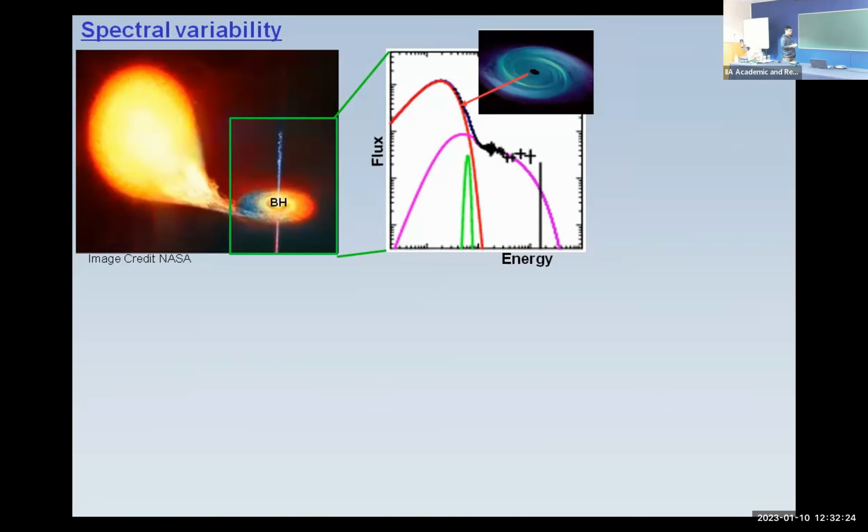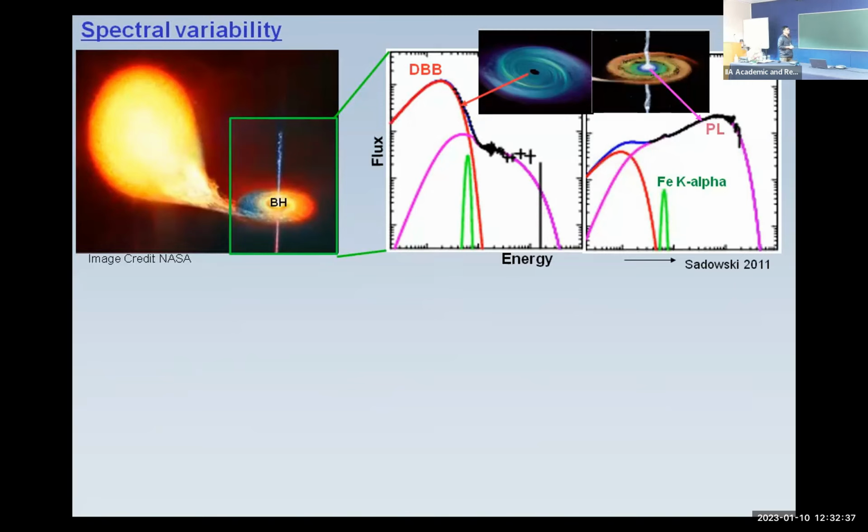you can see that when the disk is very cold, the spectrum is dominated by black body radiation, and the power law component is negligibly small. Now, when the black hole starts accreting and the disk becomes hot, it produces a power law component, and this is simply inverse Comptonized photons. The disk is cold, it produces soft, low energy photons, less than 1 keV, and those photons get scattered by the inner hot region, whose temperature is almost around 100 keV, so electrons and photons are decoupled.